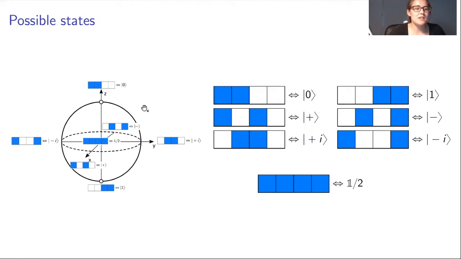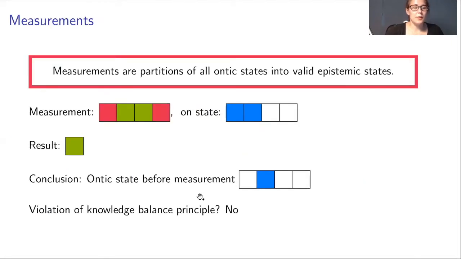Furthermore, we can also arrange these on a Bloch sphere, but it's no longer a sphere because we don't have this continuous space of states. So let's continue on with measurements. Measurements are partitions of all ontic states into valid epistemic states.